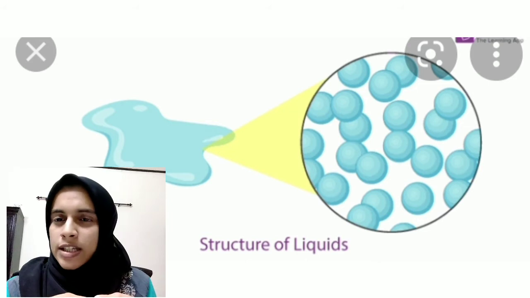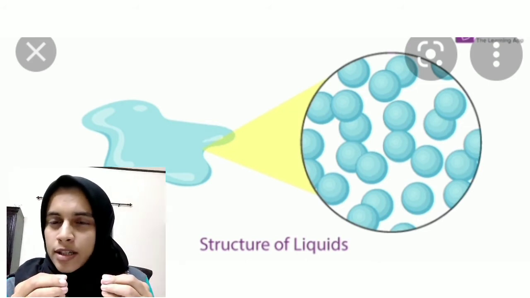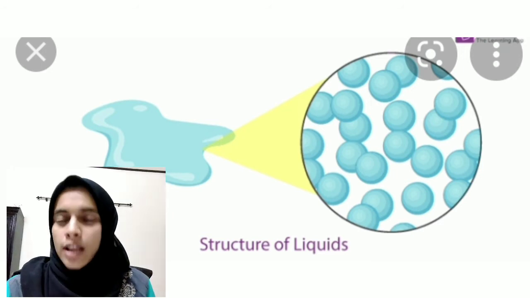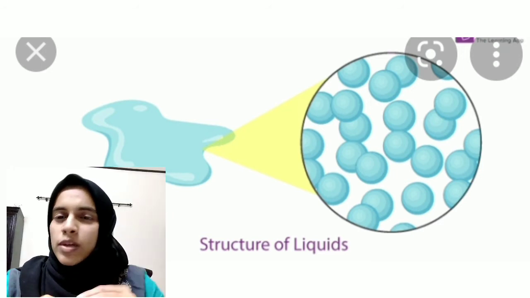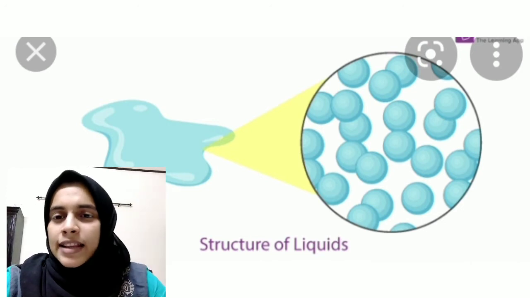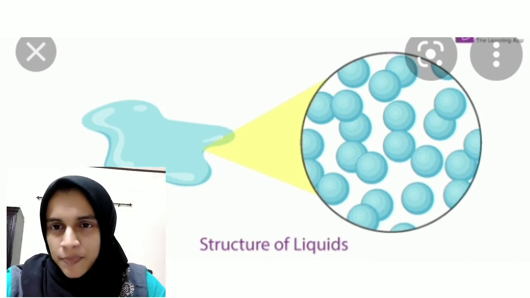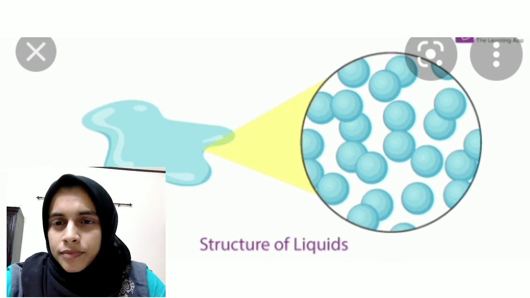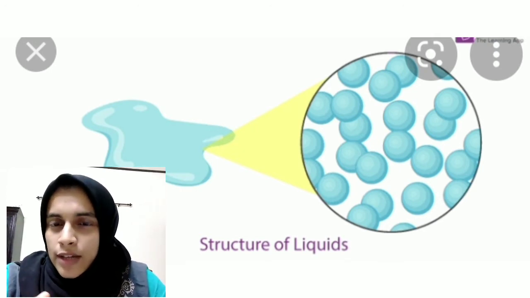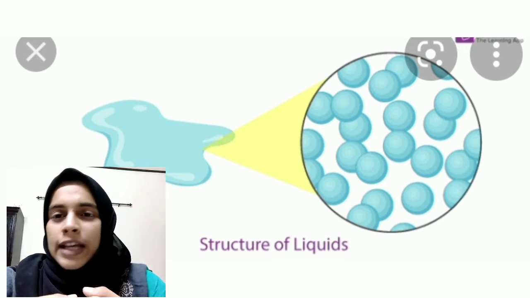There is a gap between the molecules. The force of attraction between the molecules is a little bit less than in solids, so that they can move a little bit. If the attraction is more, they cannot move.